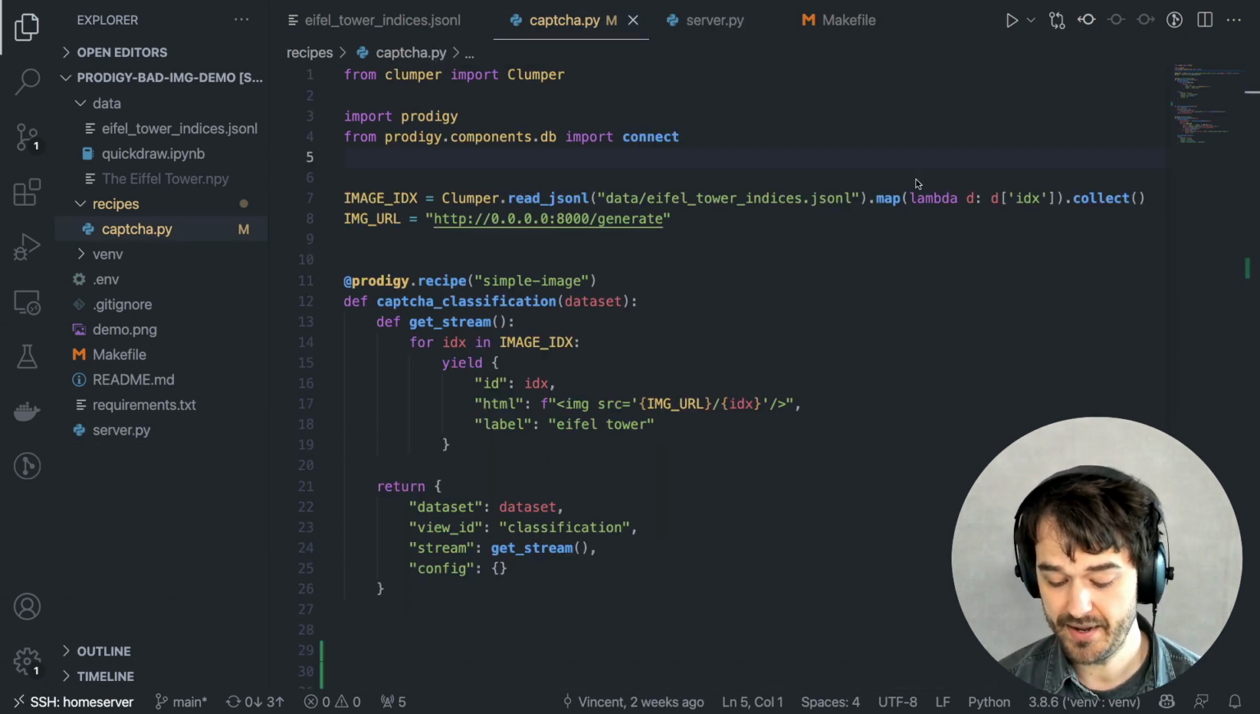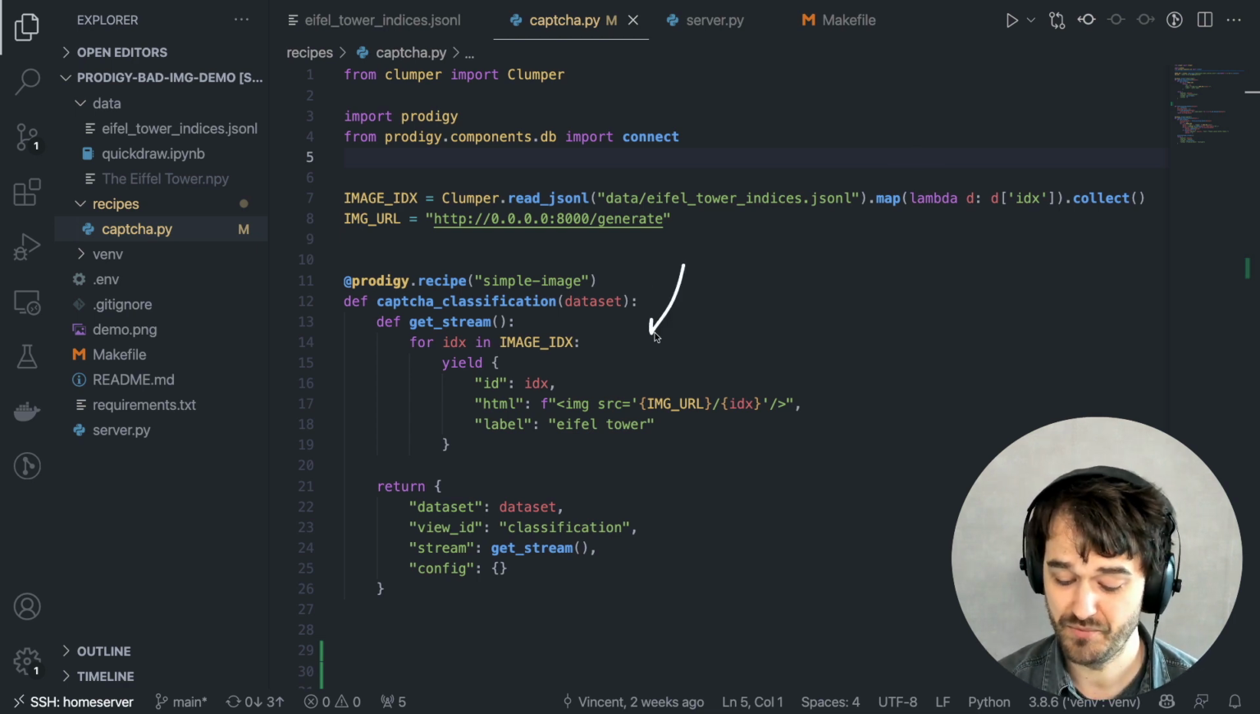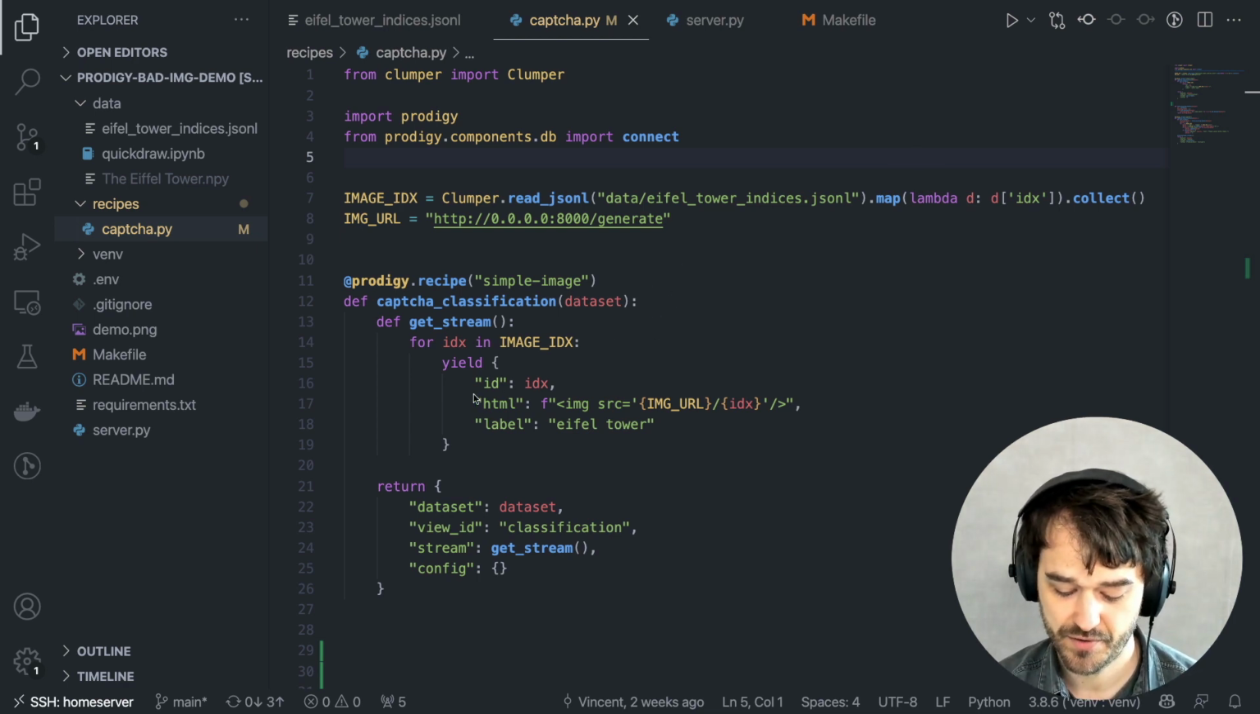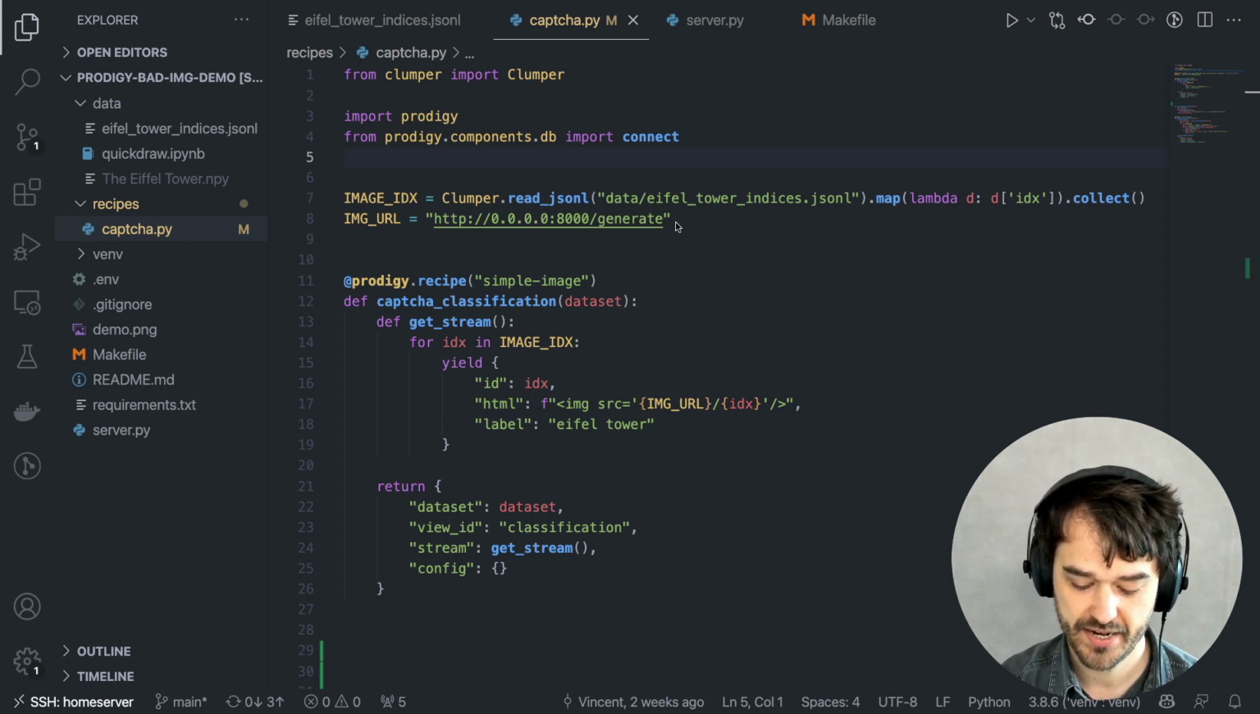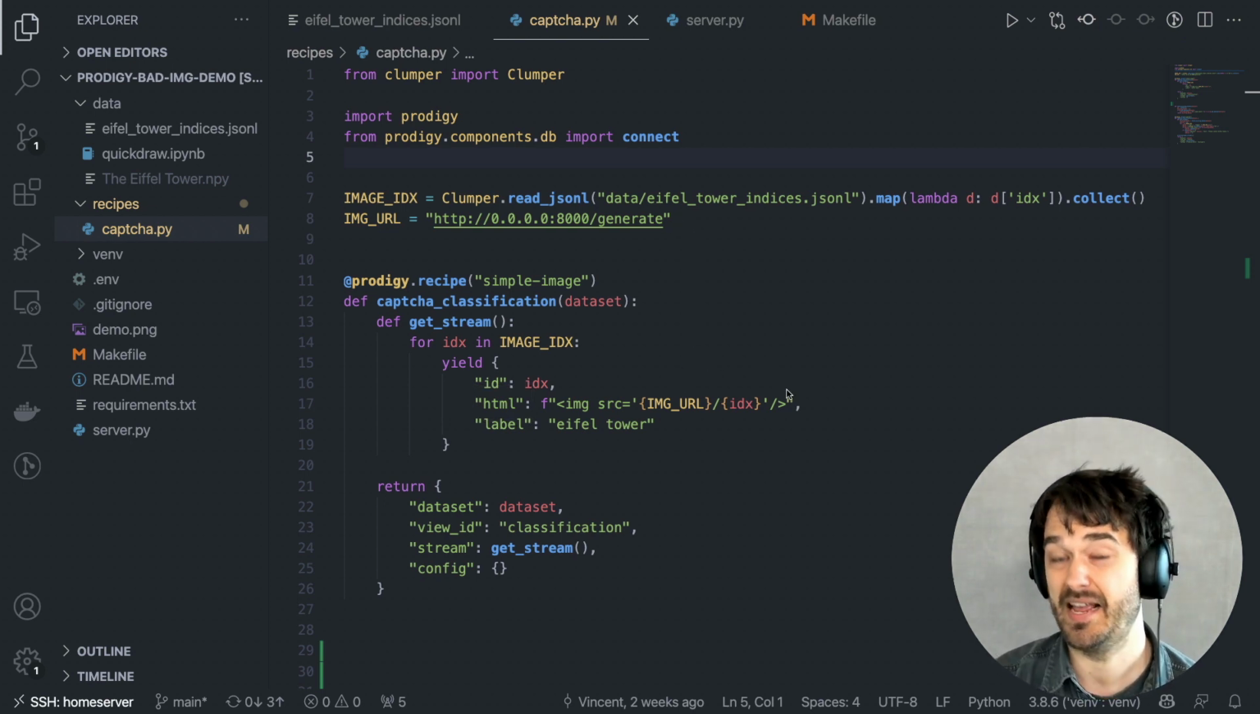But that means that what I am able to do inside of my custom recipe over here is I am able to refer to HTML to render inside of Prodigy, and I'm able to use that image URL to basically just handle the generation of all of these images on my behalf.